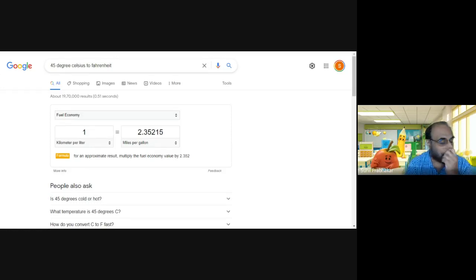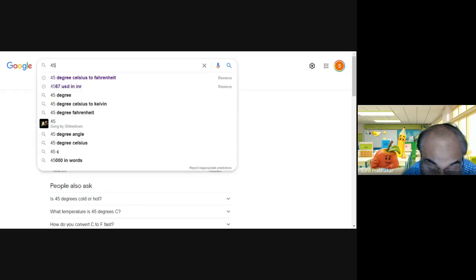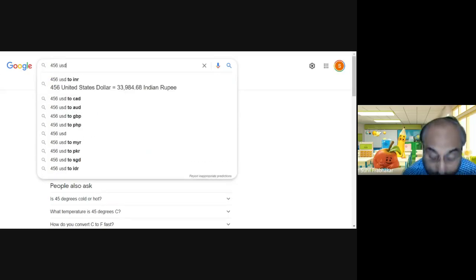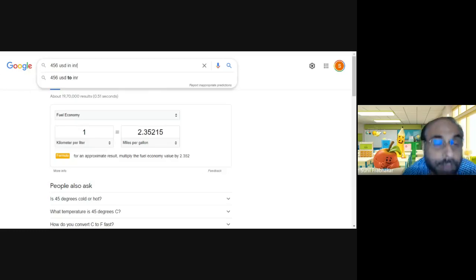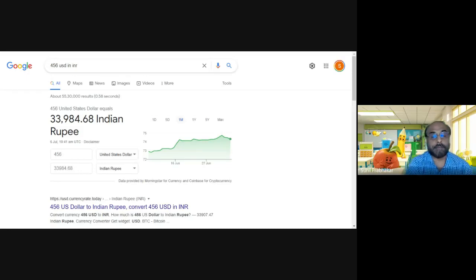So you can use it as a unit converter. You can use it as a calculator. You can use it as a money converter also. You can type 456 US dollar to INR. 456 US dollars is 33,984.68 rupees.